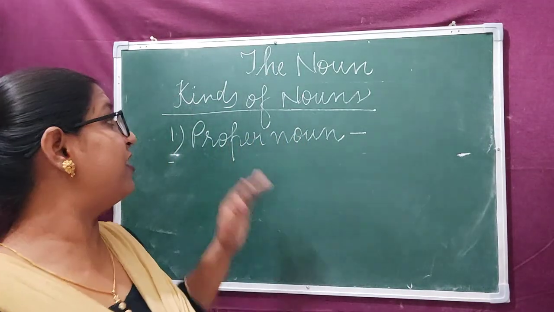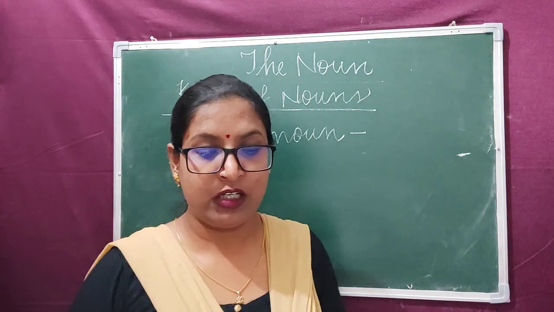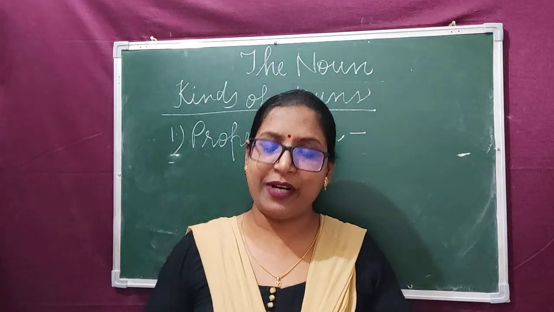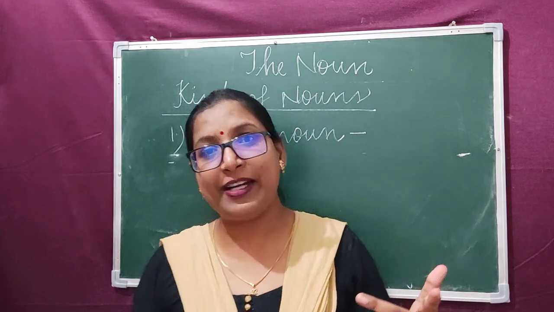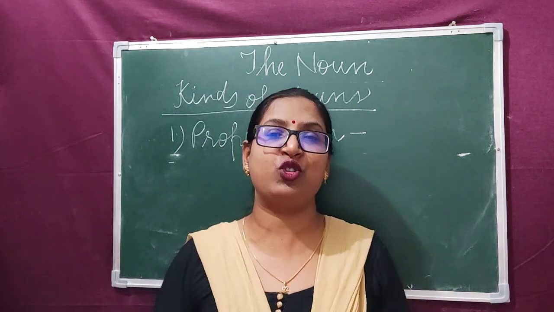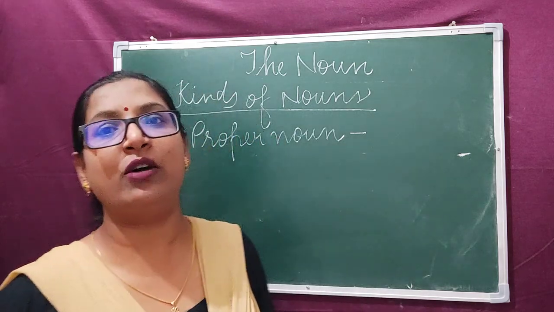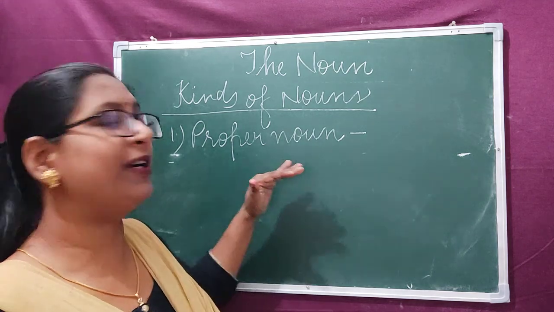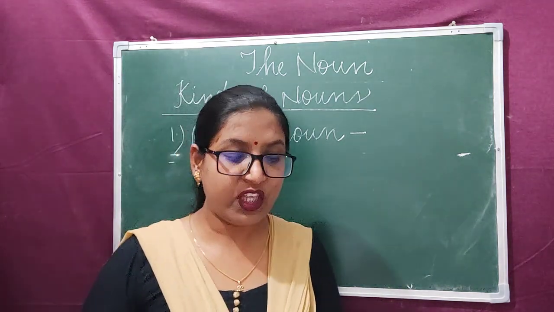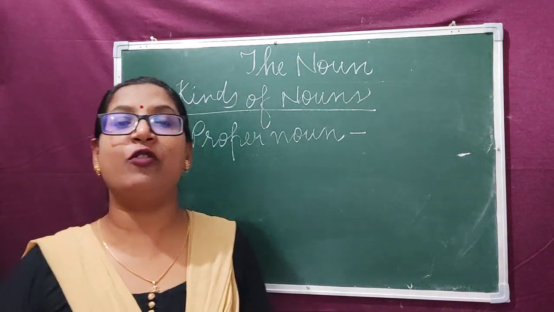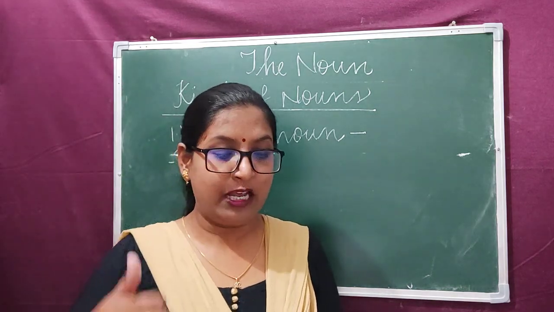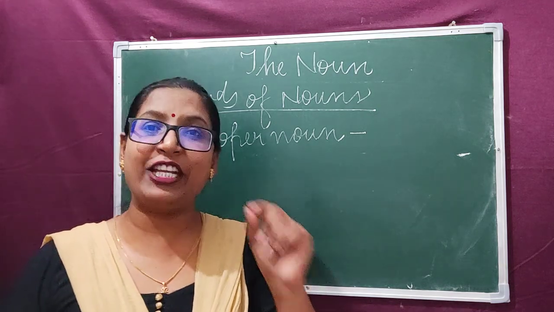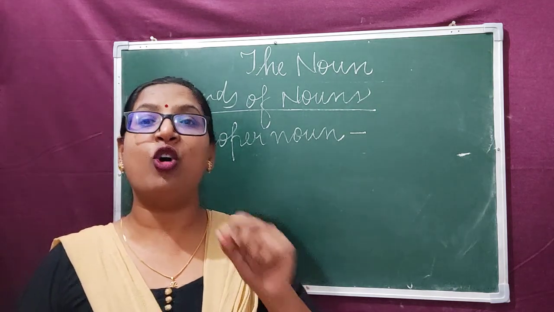Okay, let's see the different kinds of nouns. The different kinds of nouns are proper nouns, then common nouns, collective nouns, abstract nouns, and material nouns. Step by step we'll study them. Let us discuss proper nouns first of all. A proper noun is a name of a particular person, place, or thing. The name given to a particular person, place, or thing.